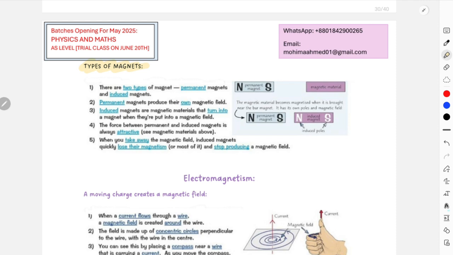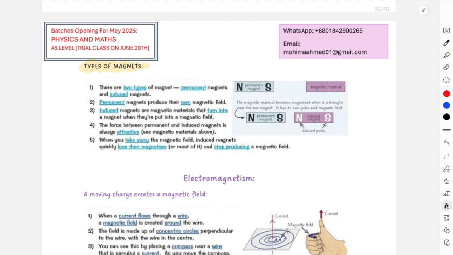A permanent magnet will always have its magnetic properties, with or without anyone's presence. But for example, iron itself does not act as a magnet. One iron bar will not attract another iron bar, because iron is a magnetic material, but not a magnet. These kinds of magnetic materials under the influence of a magnet act as a magnet, right? So iron is not entirely a magnet.